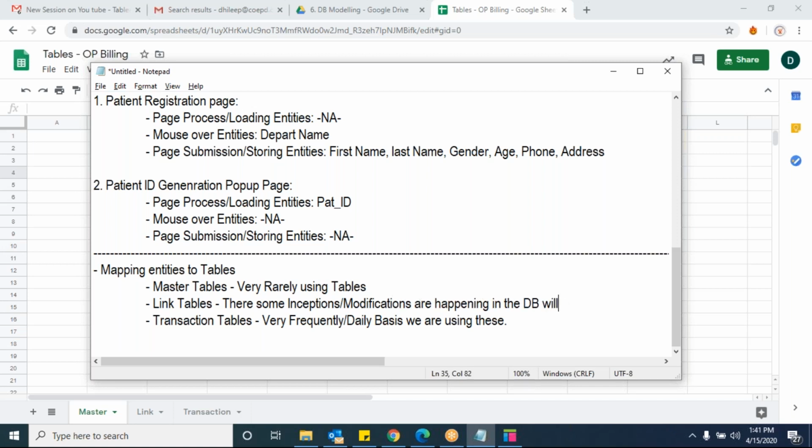Will be captured in link tables. Understood or no? Correct. Okay. Yeah, Dilip.